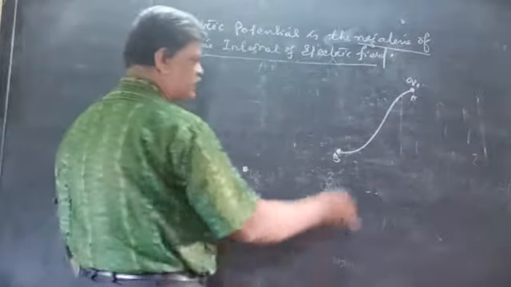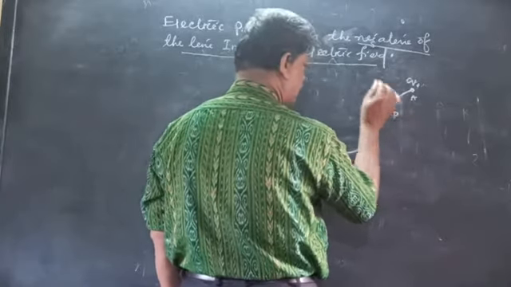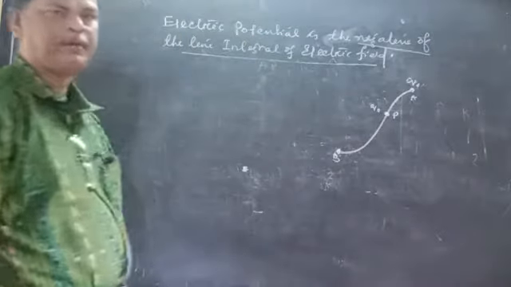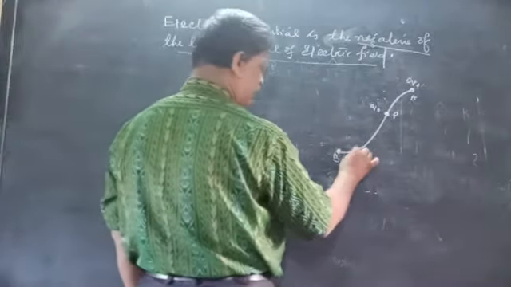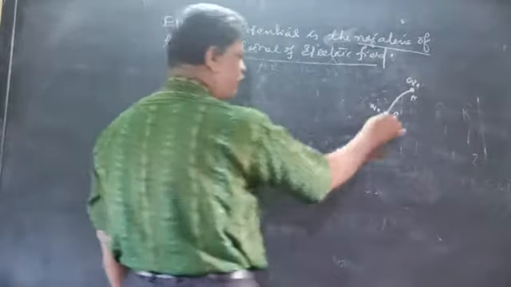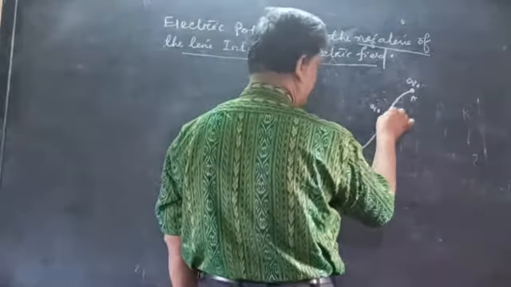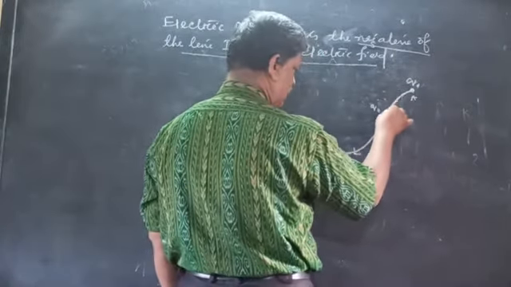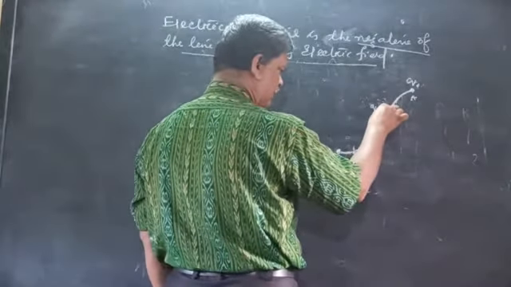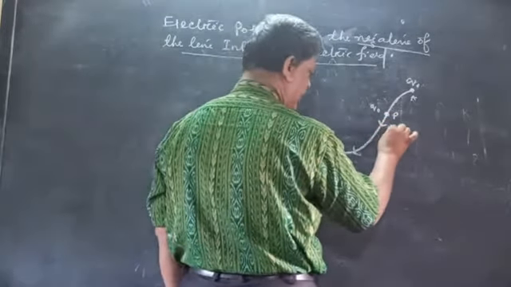At any instant of time t, suppose the charge is at point P. Suppose this is the direction of the electric field lines of force. At point P, the electric field is along this direction. Draw a tangent at this point. This is the electric field direction.